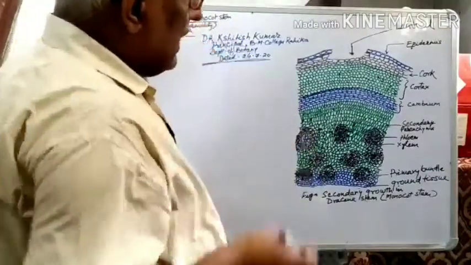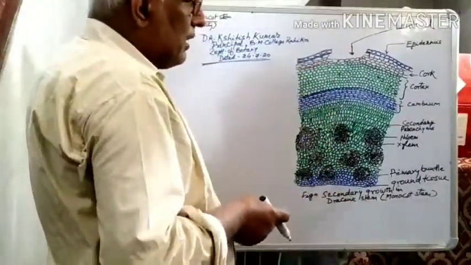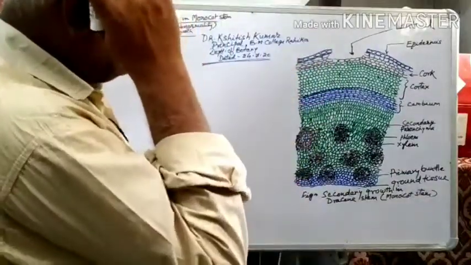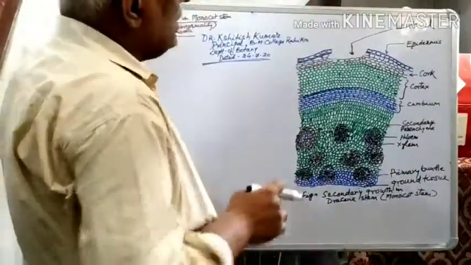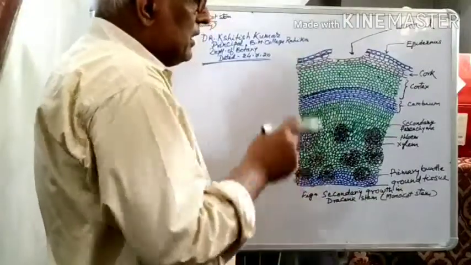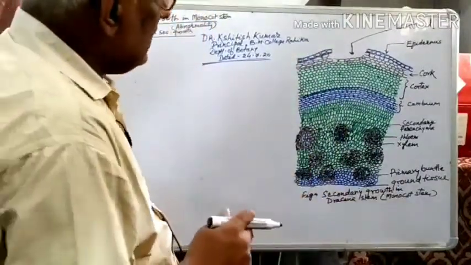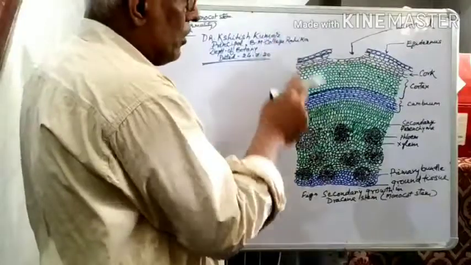So there are several rings of cork after the secondary growth, and in the Dracaena stem this is a special character known as storied cork.